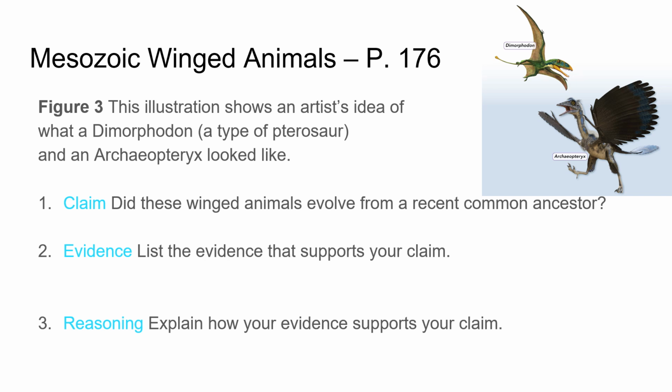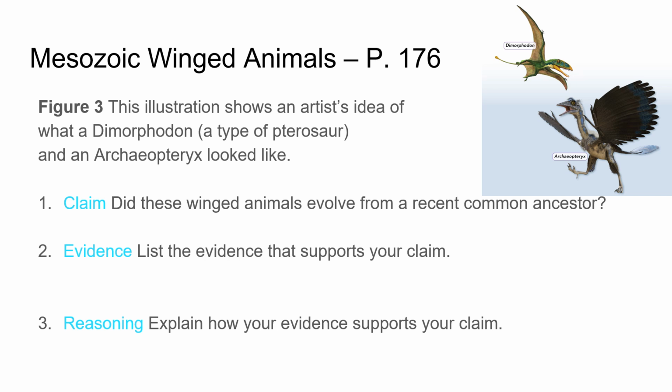All right, so the Mesozoic winged animals, page 176. Figure 3. This illustration shows an artist's idea of what a Dimorphodon, which is a type of pterosaur, and an Archaeopteryx looked like. The silent P's really sneak up on you.